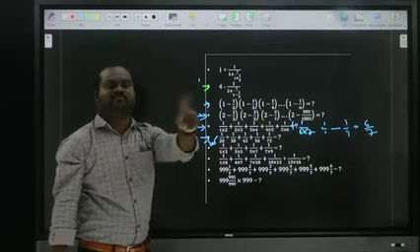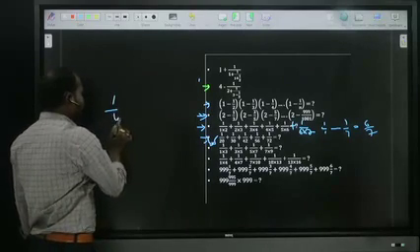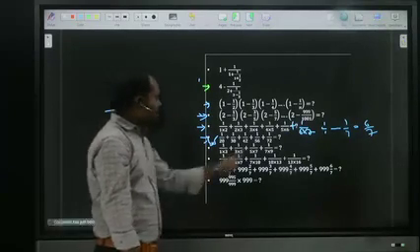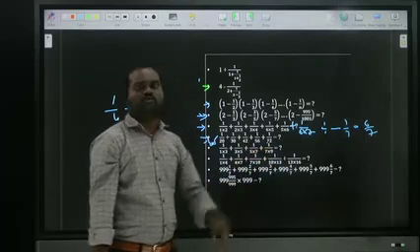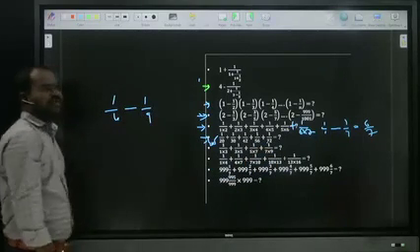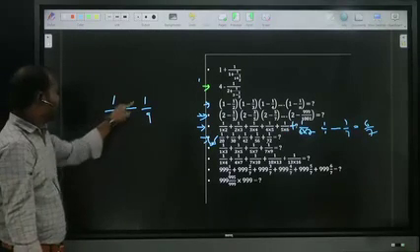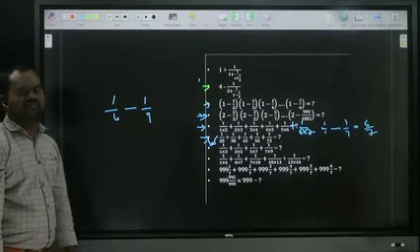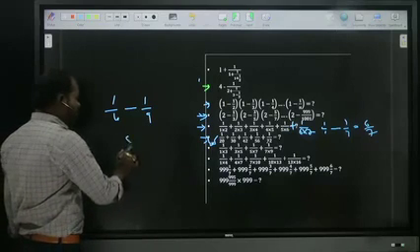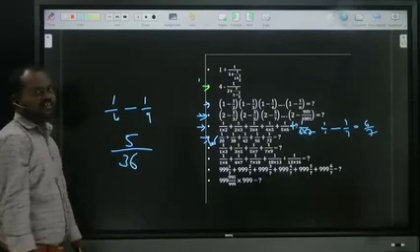What is the balance? First minus last. What is the first one? 1 by 4 minus, 8 nines, what is the last one? 1 by 9. 1 by 4 minus 1 by 9. By doing the subtraction of fraction, 9 minus 4, how much? 5 by 4 nines, 36. Is it clear? Okay?